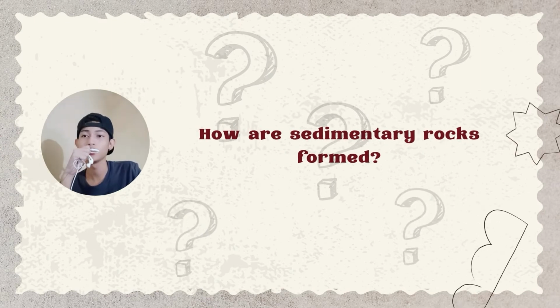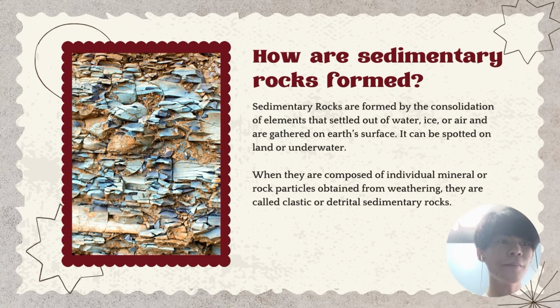Dale, how are sedimentary rocks formed? Sedimentary rocks are formed by the consolidation of elements that settled out of water, ice, or air and are gathered on Earth's surface. They can be spotted on land or underwater.